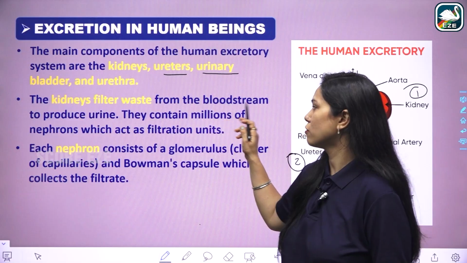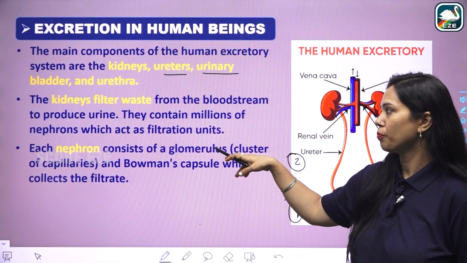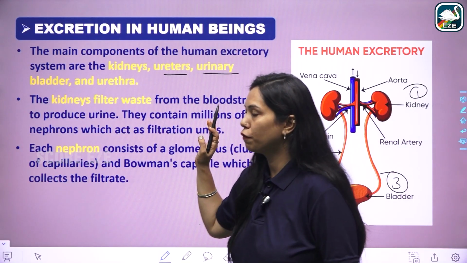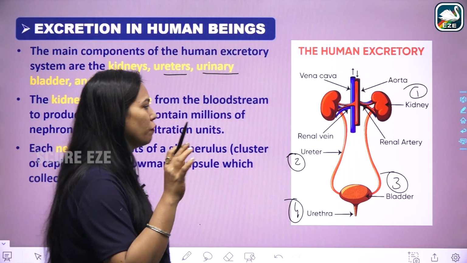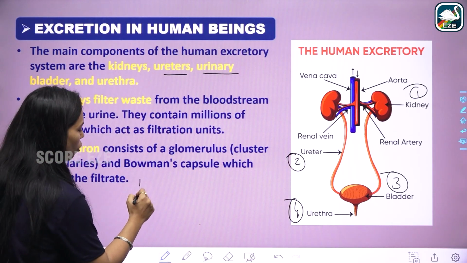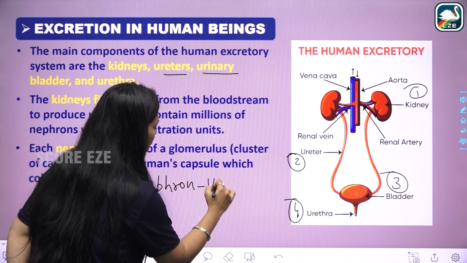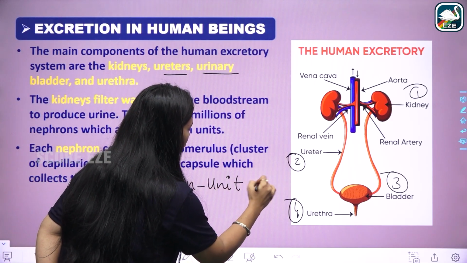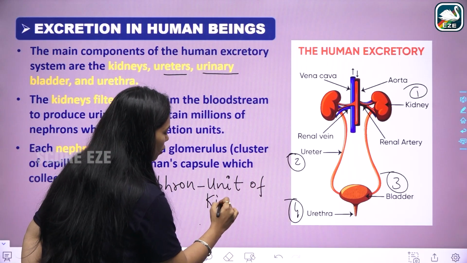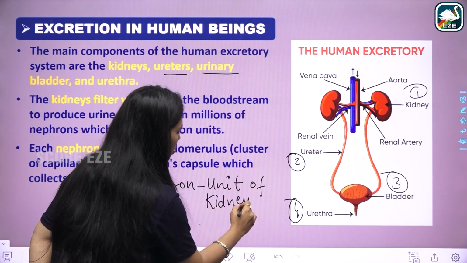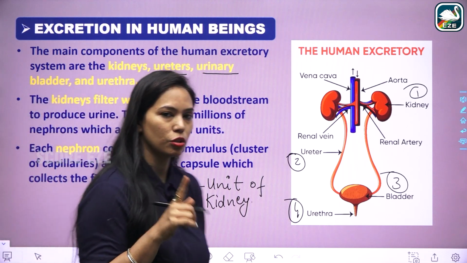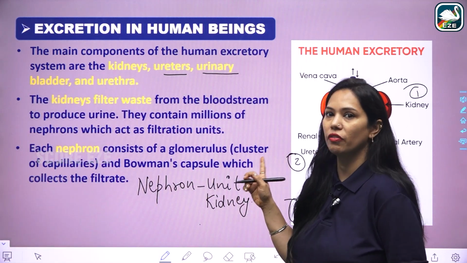The kidney filters waste from the bloodstream to produce urine, and the unit of the kidney for filtration is the nephron. If somebody asks what the unit of excretion is, then the kidney will be the answer.